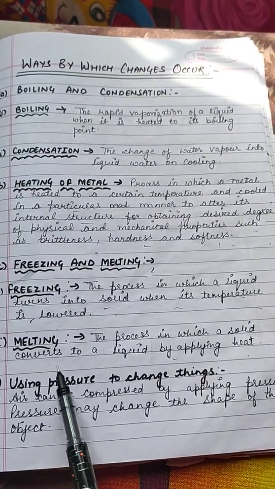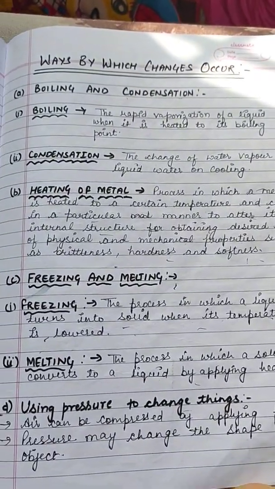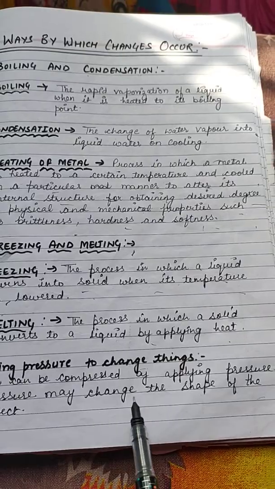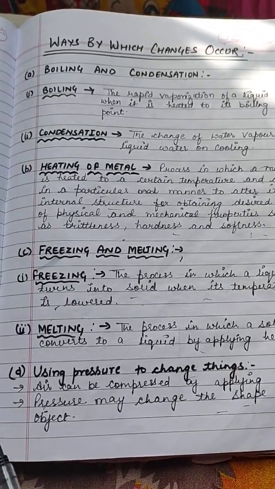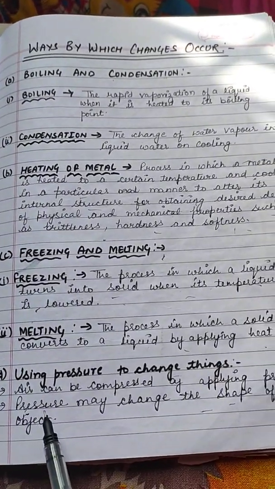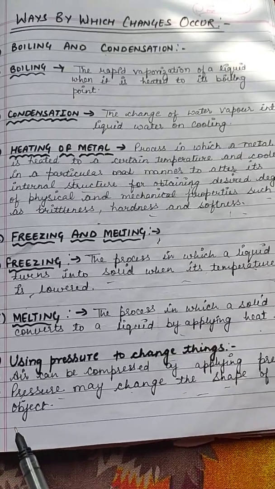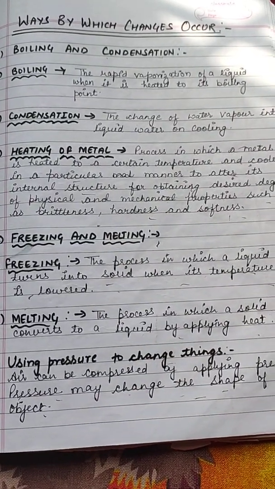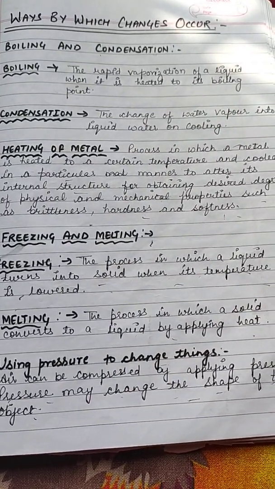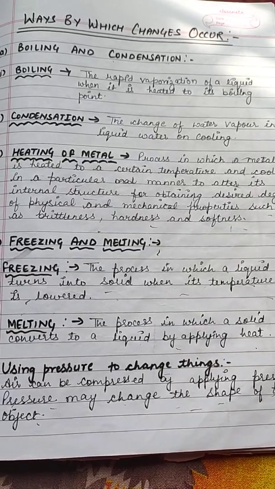Now the next is using pressure to change things. Air can be compressed by applying pressure. Pressure may change the shape of any object. So by using pressure, we can change the shapes of objects.